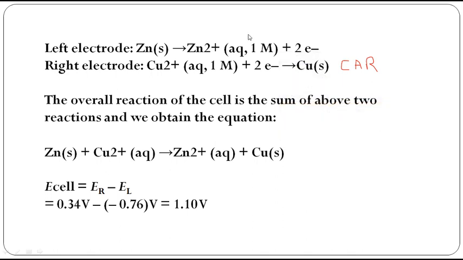Okay, so when you connect zinc and copper, what is your E cell? What is the potential of the cell? For cathode, you know what is the potential of copper? 0.34, is it not? Minus, and what is the potential of zinc? We have already measured it with the hydrogen reference electrode. It is minus 0.76. So 0.34 minus of minus 0.76 is equal to 1.10 volt. Got it? So the potential of the Daniell cell is 1.10.